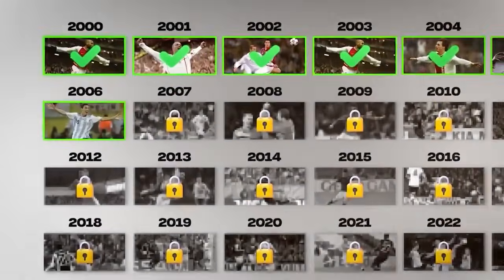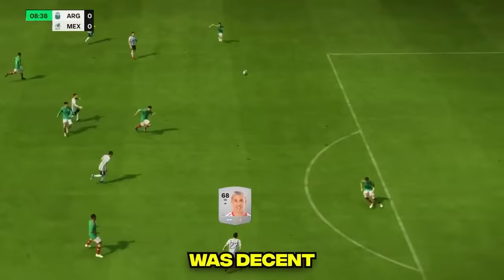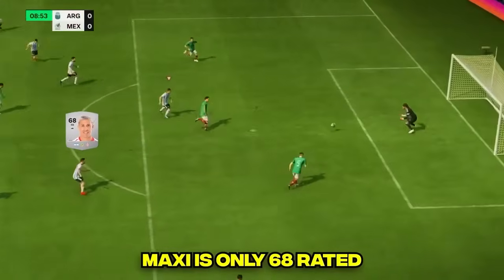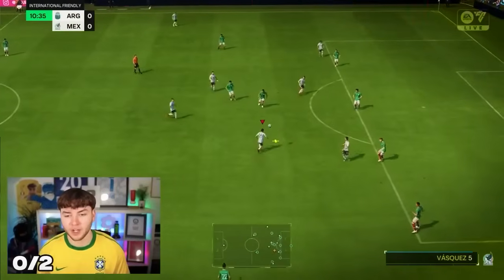If you thought that was easy, the goals coming up are going to get so much harder, including this next goal from 2006 with a World Cup game against Mexico to win the game. And our first attempt was decent, considering Maxi is only 68 rated. Maxi, touch, boom!